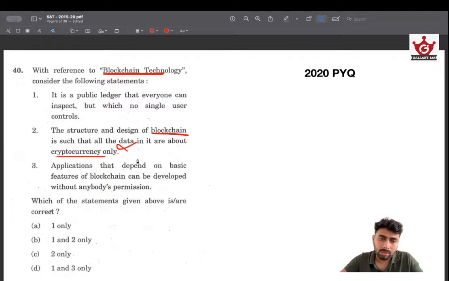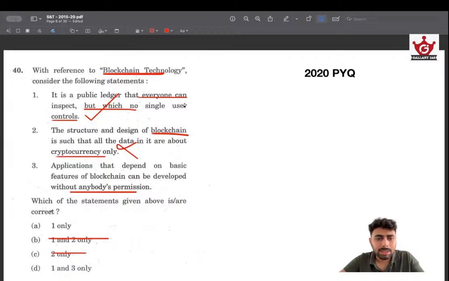So this is wrong, and from that we can actually eliminate two statements and arrive at 1 and 3. Application that depends on basic features of blockchain can be developed without anybody's permission. Eliminating these two statements has left us with A and D, meaning that A is right. So that's a factual thing. So let's go into that. It is a public ledger that everyone can inspect, but which no single user controls. So this is a right statement, not from our knowledge, but from our elimination we have arrived at that.